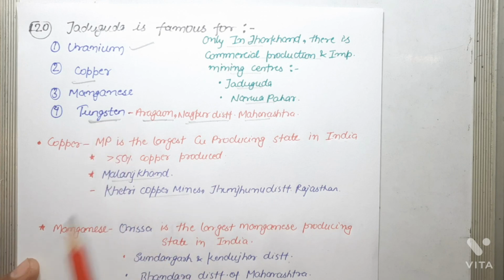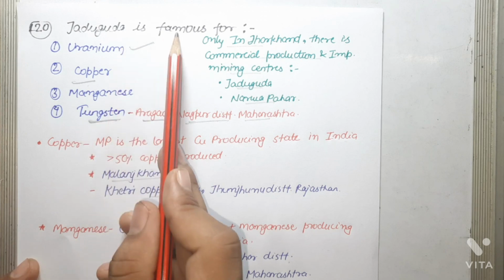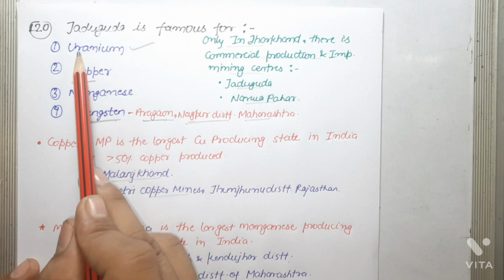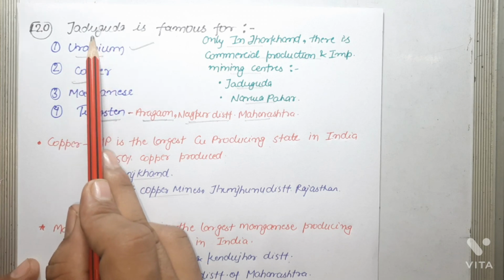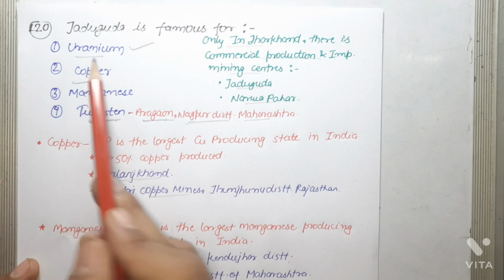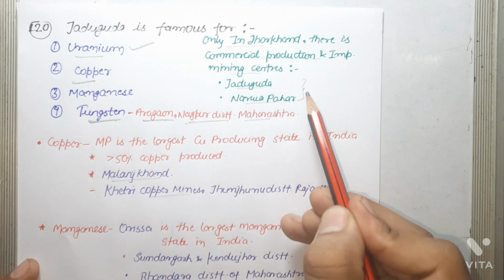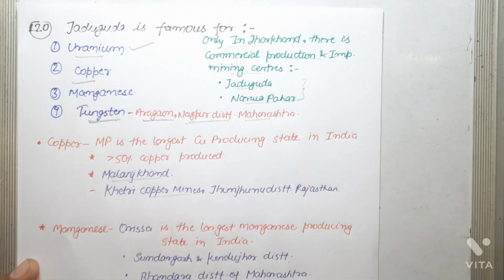So as far as Jadugura is concerned, Jadugura is famous for uranium. Other than Jadugura, Narwapahar is also present, and both are present in Jharkhand. So the correct answer is Jadugura, uranium.